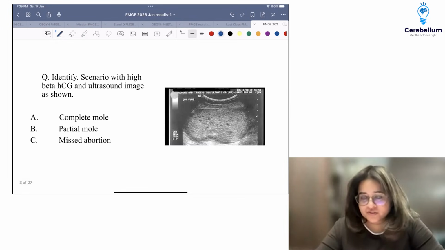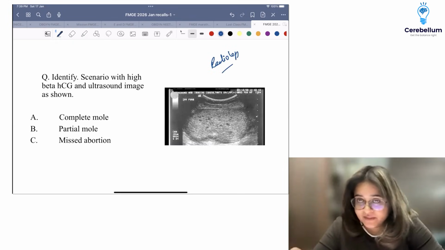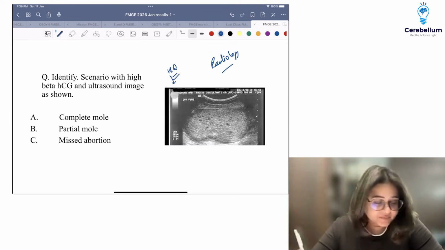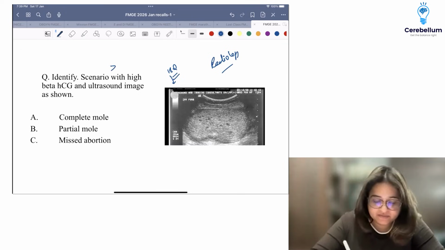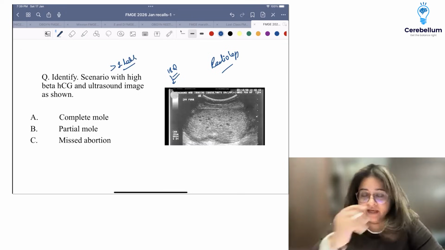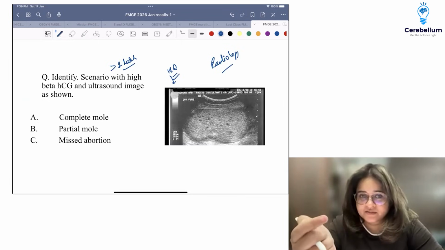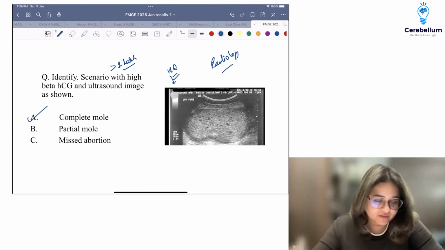Next question, this has been covered in radiology. I think two questions came from molar pregnancy. One was the image-based question on snowstorm appearance, where beta HCG was very high. I think the value was given as more than 1 lakh. Correct me if I'm wrong. Apart from that, there was the image given, the classical snowstorm. So this was complete mole.